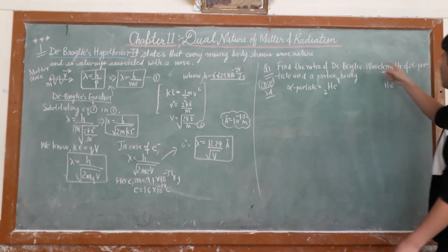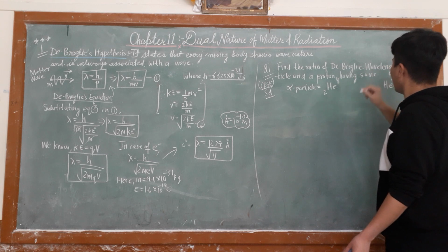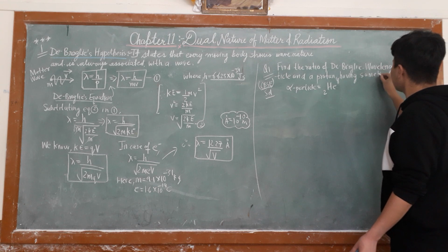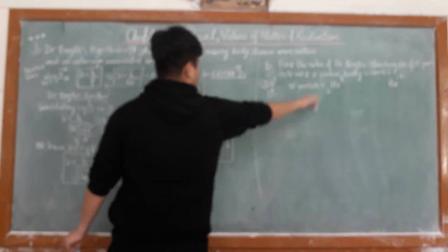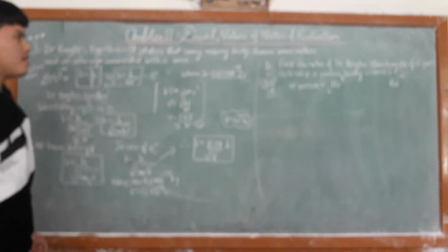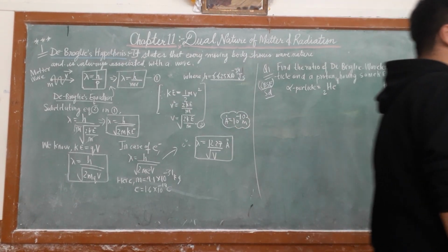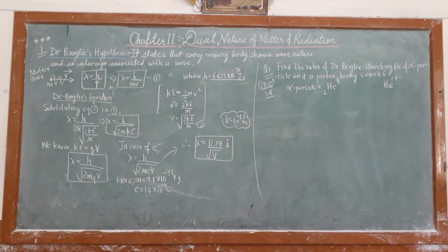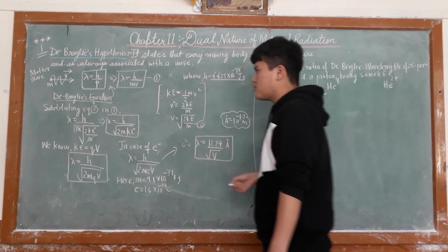Find the ratio of de Broglie wavelength of alpha particle and a proton having the same kinetic energy. The question says the kinetic energy is the same.